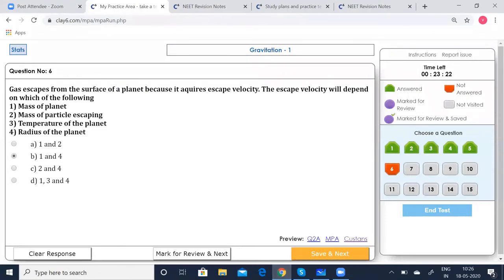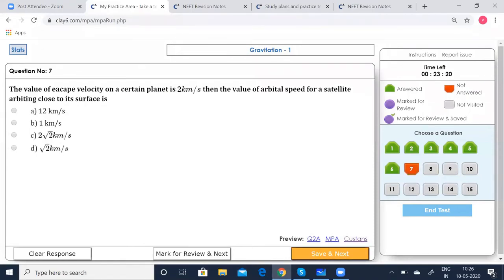Let us save that. Going to the seventh one. The value of escape velocity on a certain planet is 2 kilometers per second. Then the value of orbital velocity or orbital speed for a satellite orbiting close to its surface is?